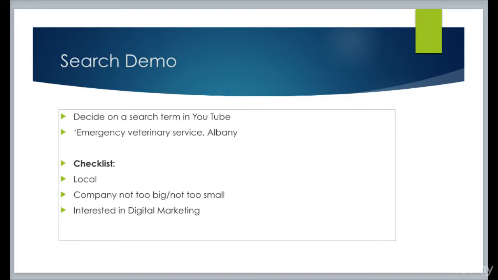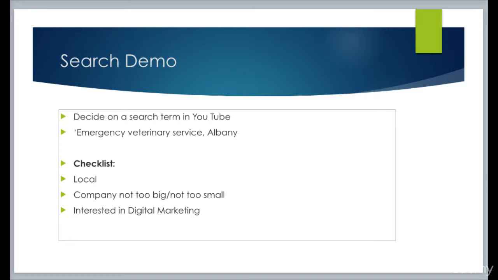There's no point in them typing in emergency vet New York, because New York's huge. They want somebody close. So somebody in Albany is going to be typing this in. So it's best to have your keyword related specifically to a local place. If it was in the UK, it might be South London, or North Birmingham, or it could be Alabama, or a particular area in Alabama. Anywhere in the world, you want to try and make it as local as you can.